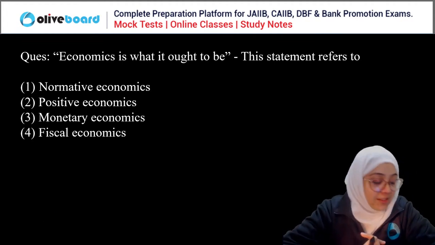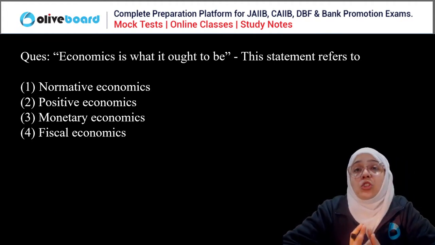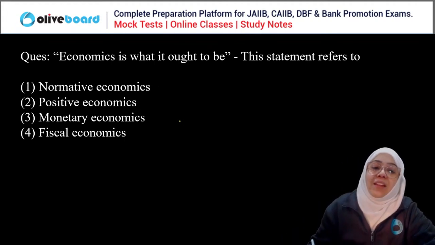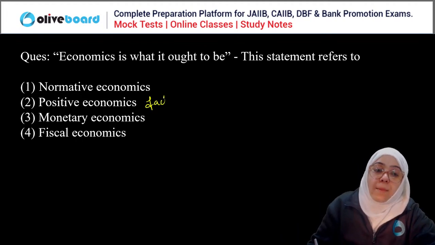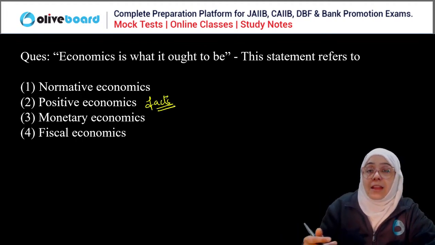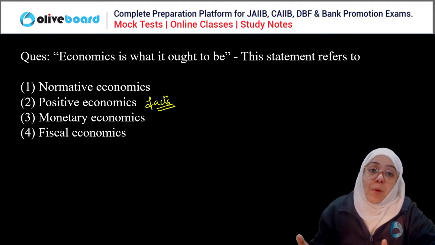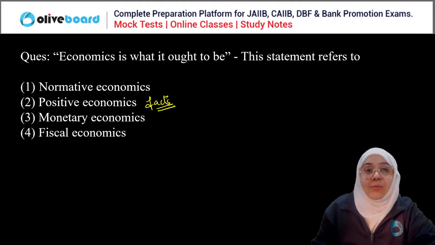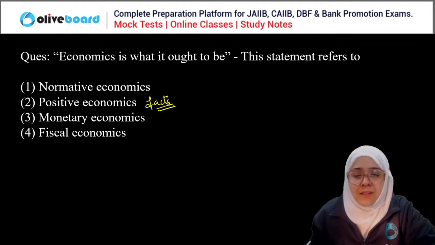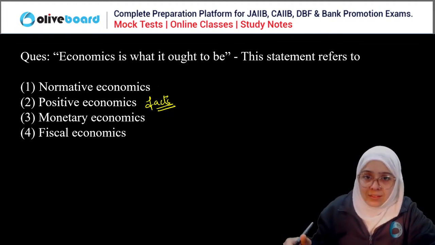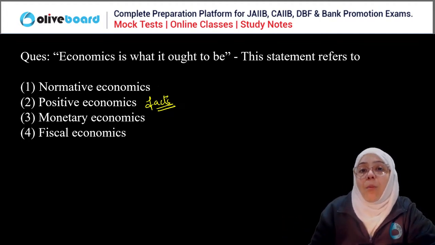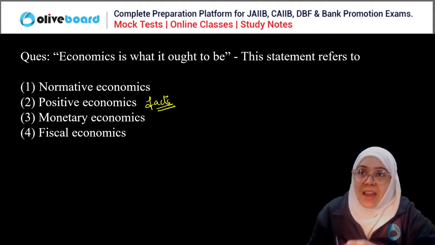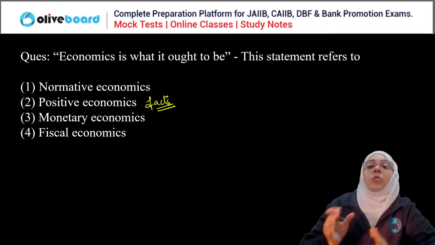So the correct answer is C. When we are talking about normative and positive economics, positive economics is actually telling you all about the facts, like India has a very high population, or we have a very high inflation, our export is this many dollars. When we are talking about the facts, it is known as positive economics, whereas normative economics is like a suggestion we have to give to the economy.